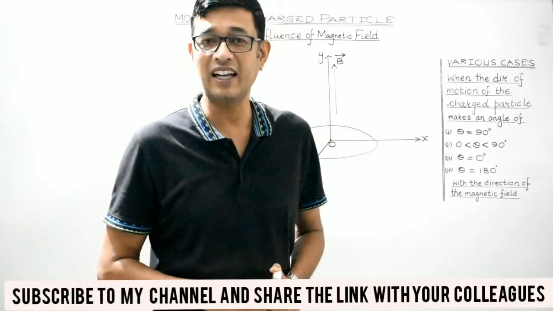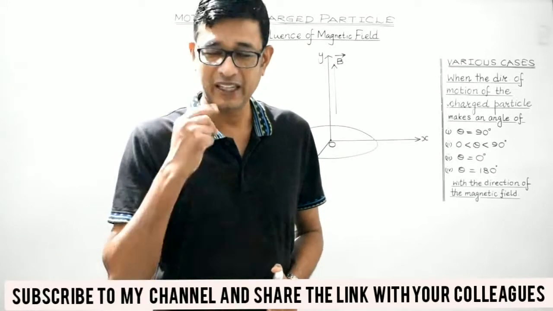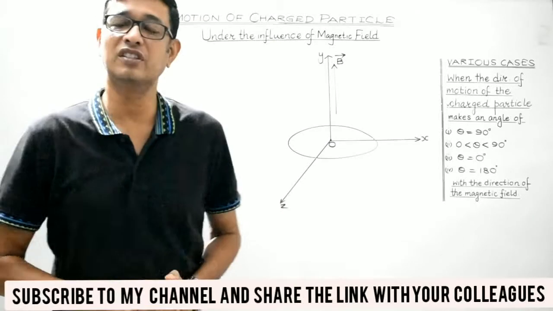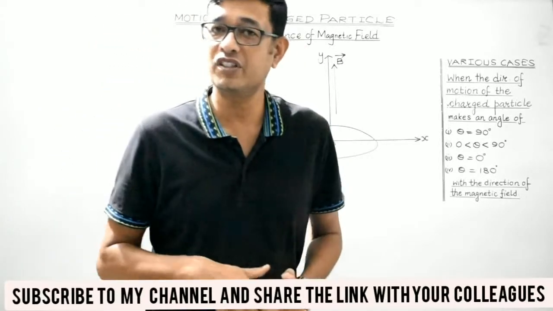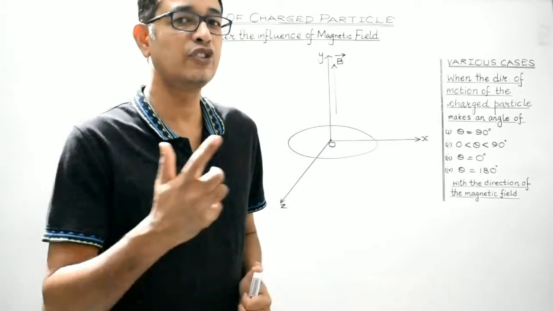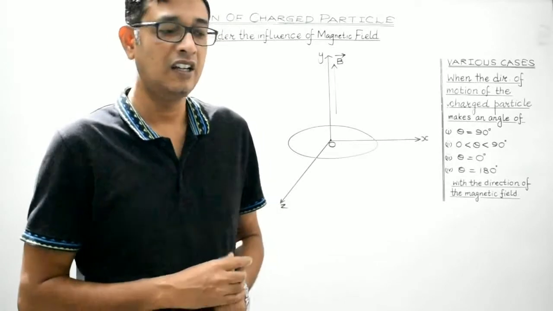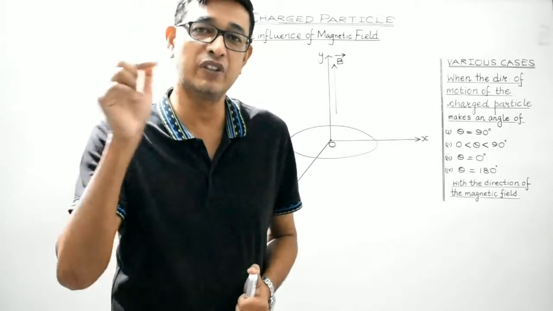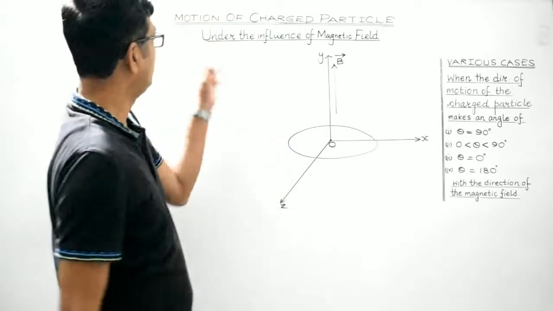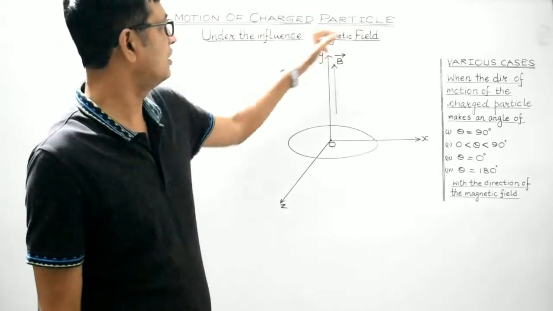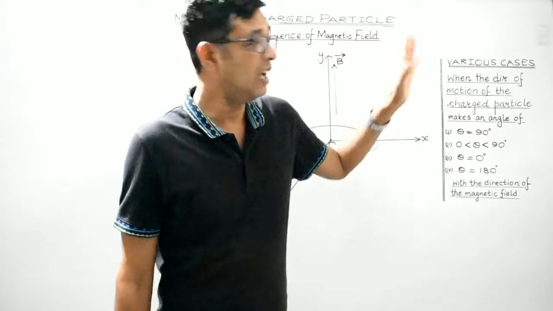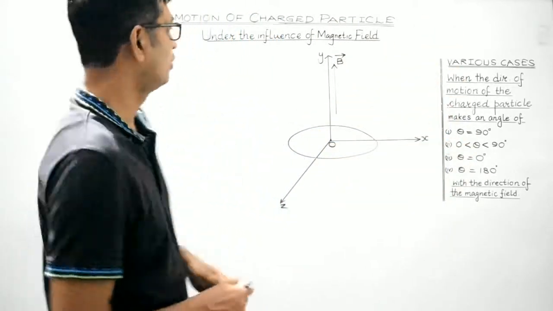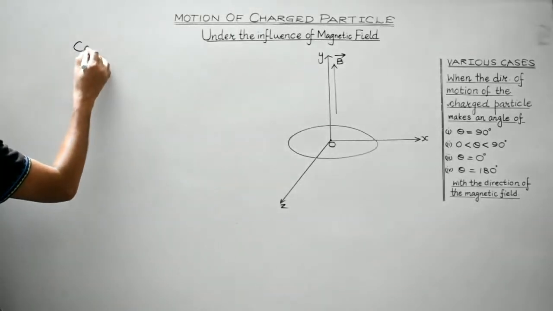So students, with that, let's begin today's session. Today we will be going to discuss the motion of the charged particle under the influence of magnetic field, right? In the previous lecture, we have discussed the motion of the charged particle under the influence of electric field. Here, we will be discussing the motion of the charged particle under the influence of magnetic field. And we will be discussing all the feasible cases, right? So, let's start with case 1.